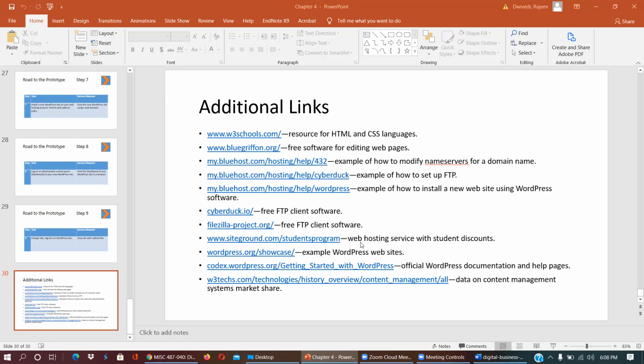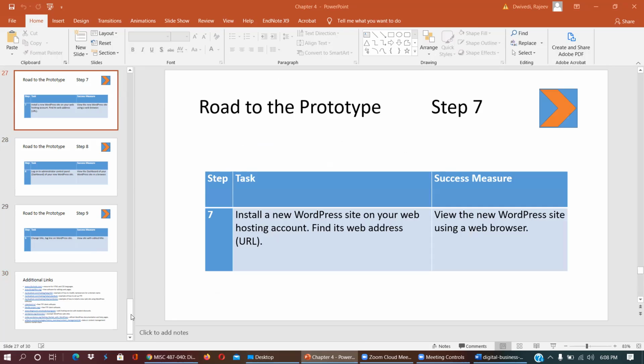I don't know whether you would like to do a website somewhere real, or just on your own server. How will you do it? You need to think, and I will show you. So this is the WordPress website. These are all the resources that you can use. You can go one by one, and whatever we are doing in this chapter makes use of all these sites.